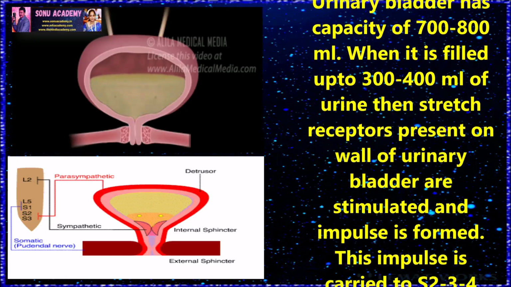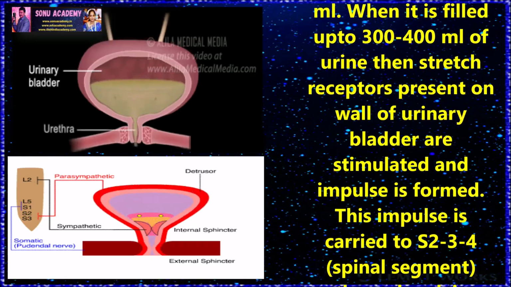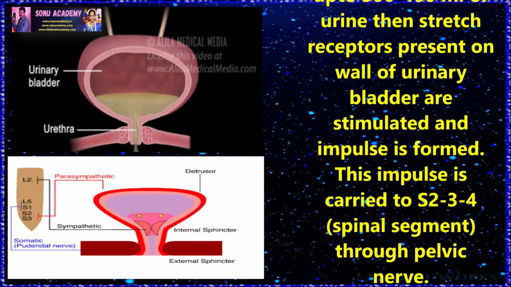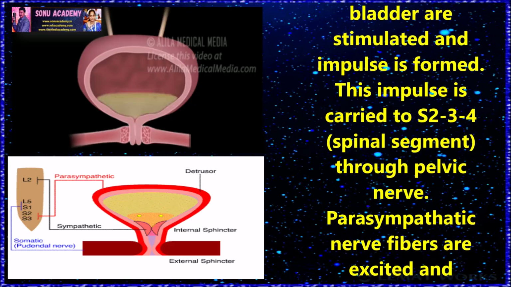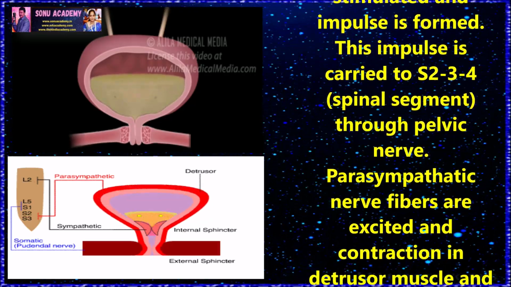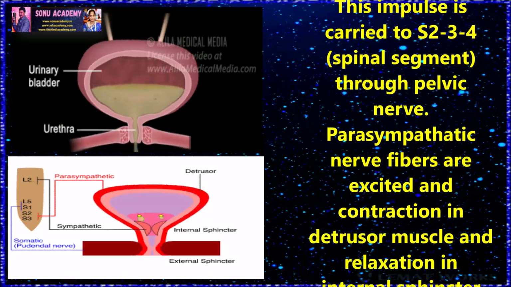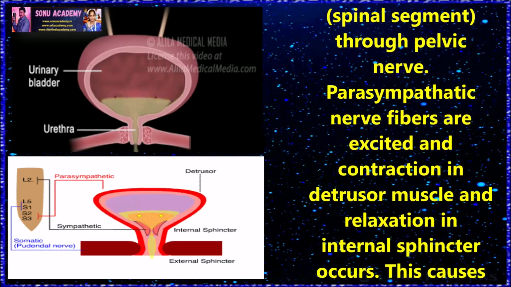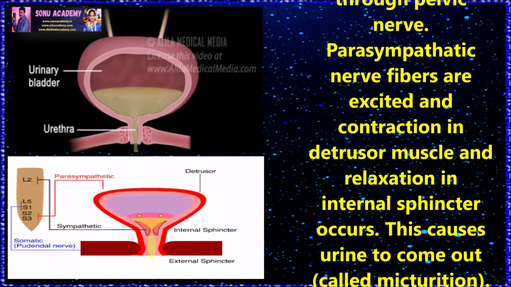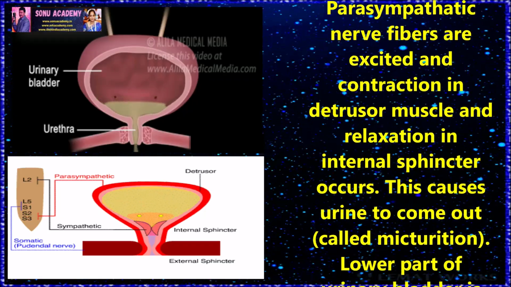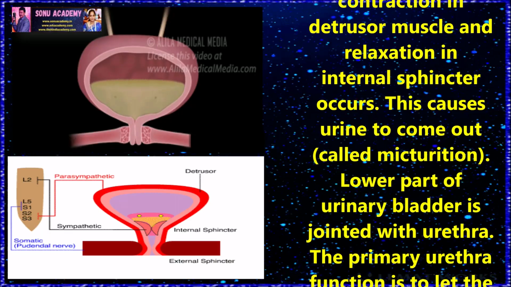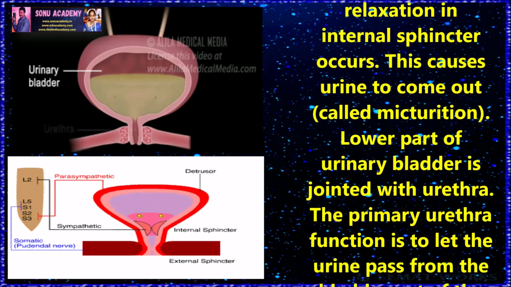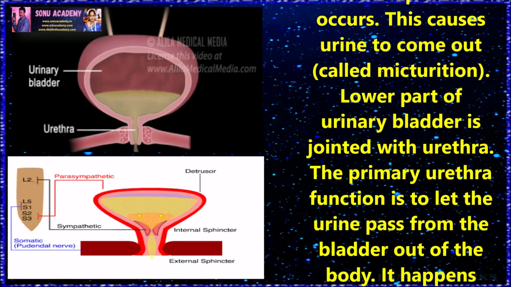When it is filled up to 300 to 400 ml of urine, the stretch receptors present on the walls of the urinary bladder are stimulated and an impulse is formed. This impulse is carried to the spinal segments through the pelvic nerve. Parasympathetic nerve fibers are excited, and contraction of the detrusor muscle and relaxation of the internal sphincter occurs. This causes urine to come out, called micturition.